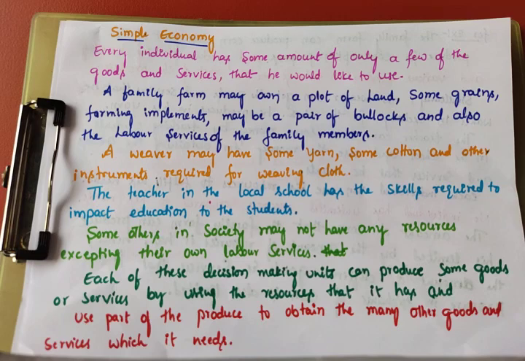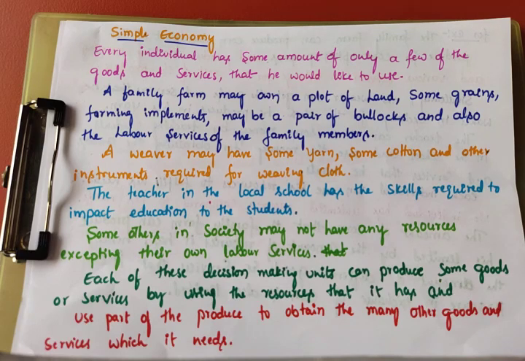How is that? For example, a family farm may own a plot of land, some grains, farming implements, maybe a pair of bullocks, and also the labor service of the family members. See, people cannot have all the goods and services, and cannot produce all of them. They can produce only a few goods.